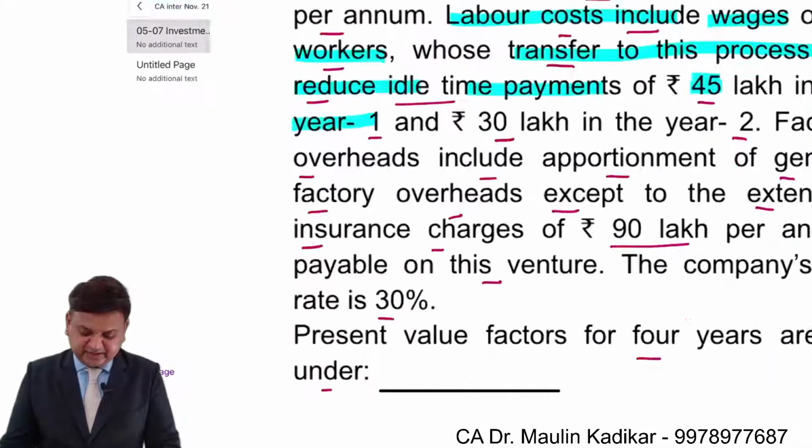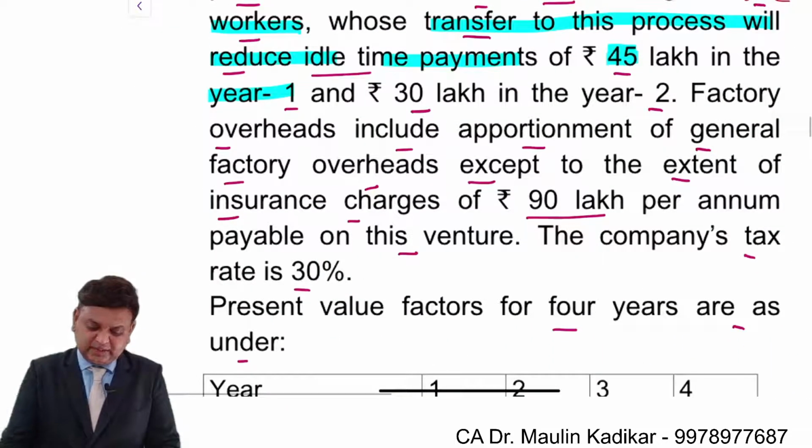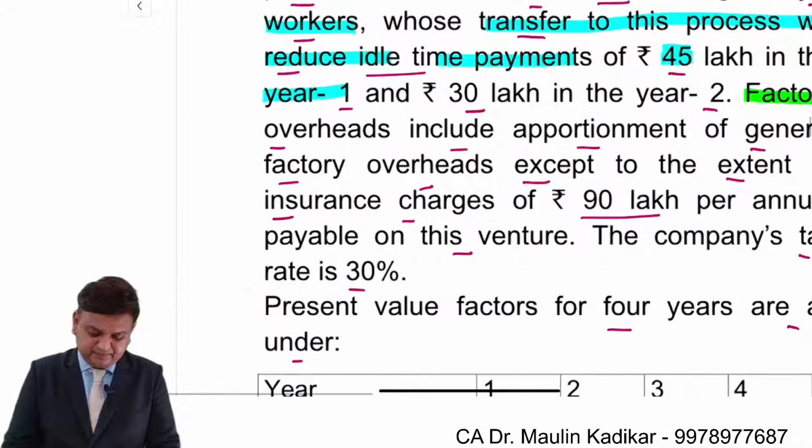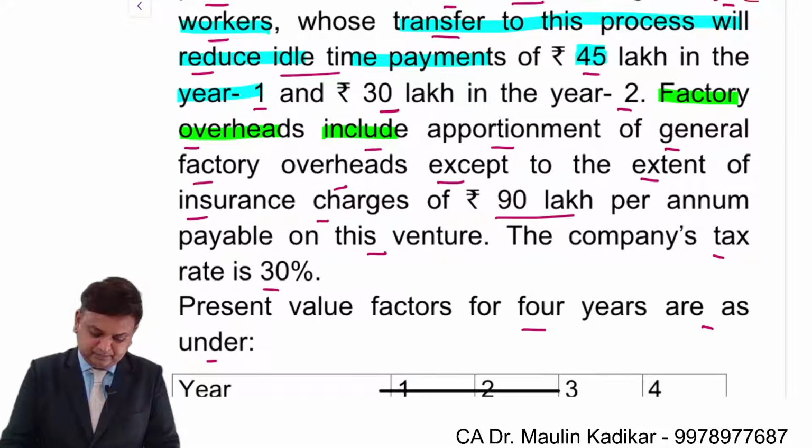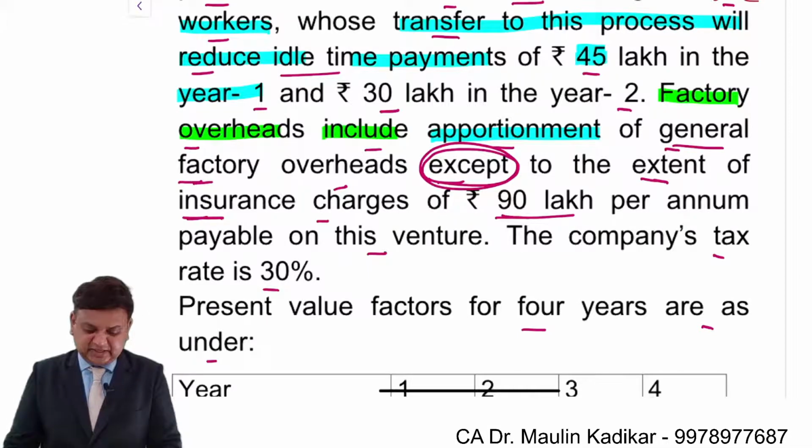In respect of factory overhead, the question is providing the information like this. Factory overhead includes apportionment of general factory overhead except to the extent of the insurance charges of 30 lakhs.